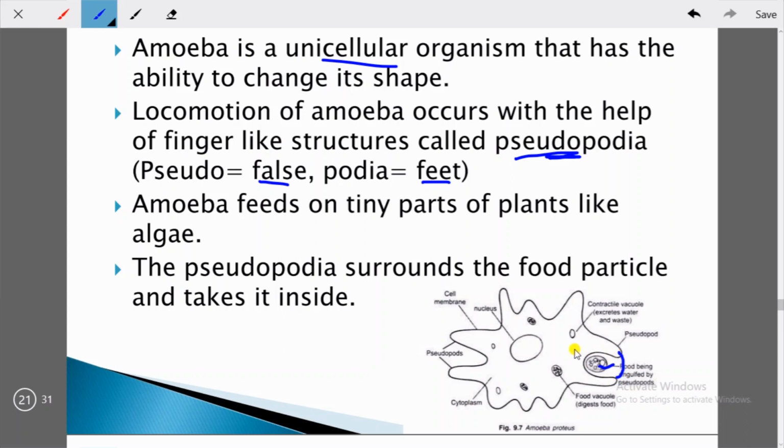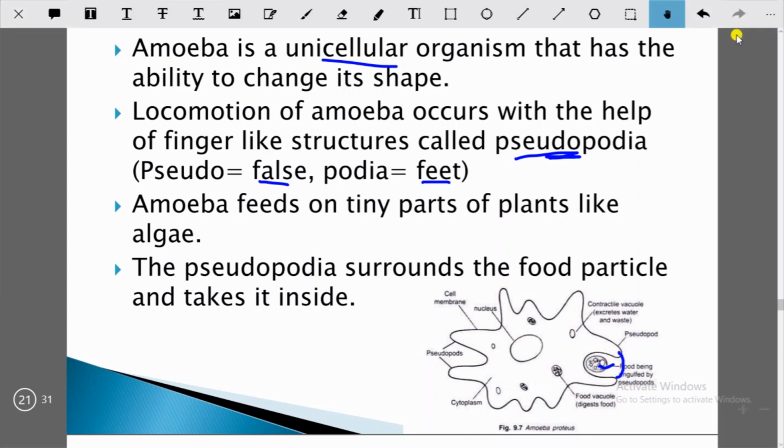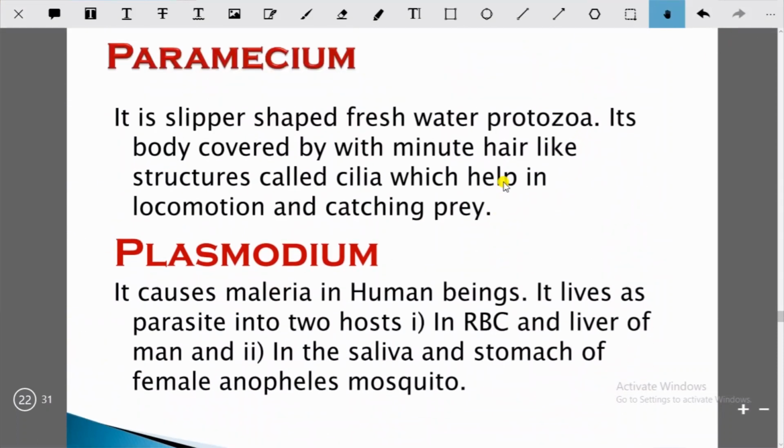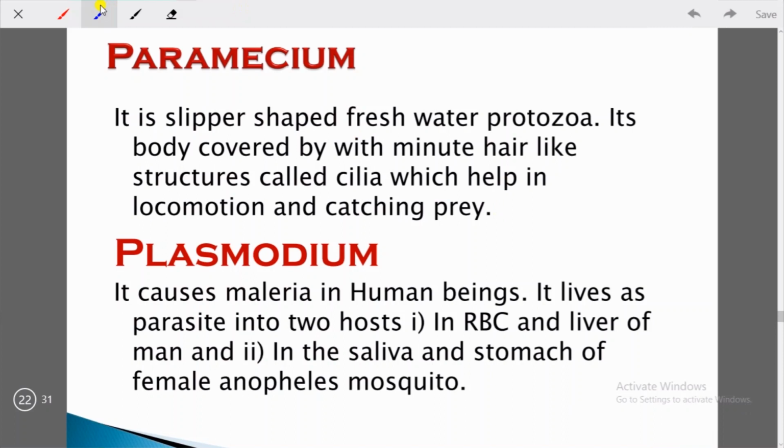I think you have understood something about amoeba. Students, let's talk about Paramecium. It is a slipper-shaped freshwater protozoa. Its body is covered with minute hair-like structures called cilia, which help in locomotion and catching prey.